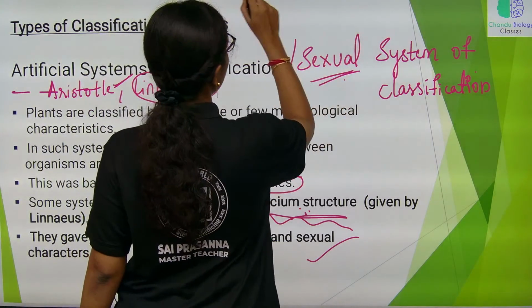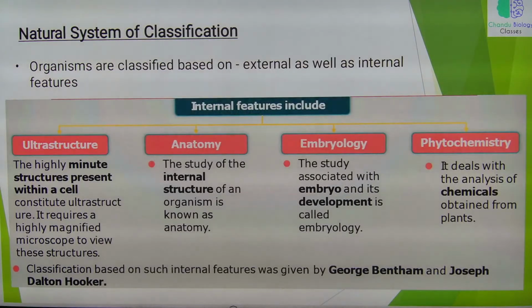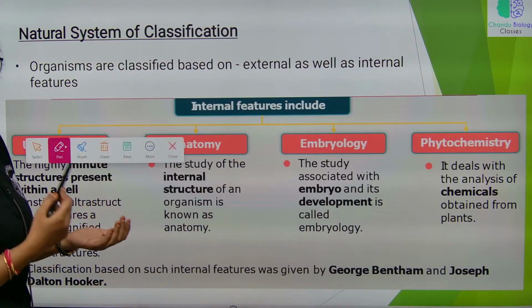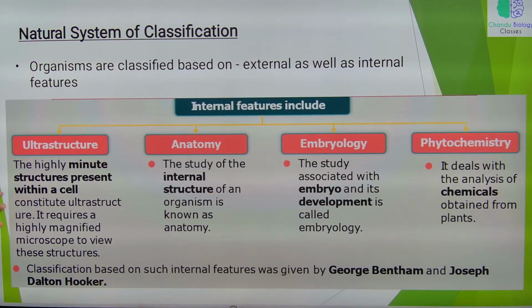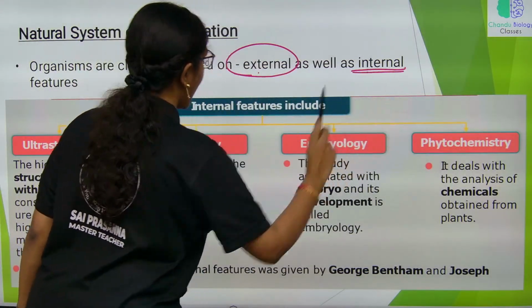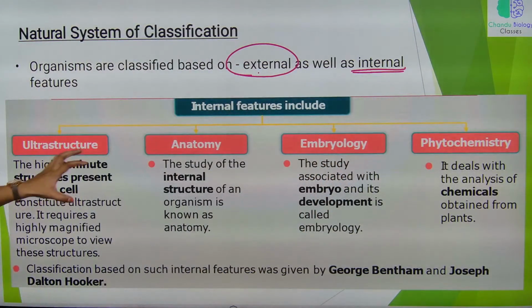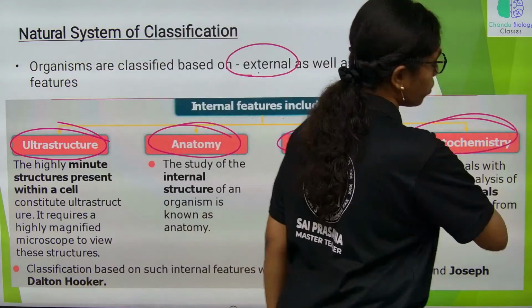Second, natural system of classification. In natural system of classification, both external characters and internal characters are given equal priority to classify the organisms. Internal features include ultrastructure, anatomy, embryology and phytochemistry.